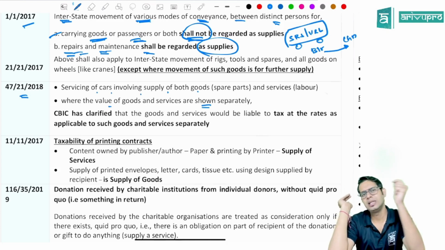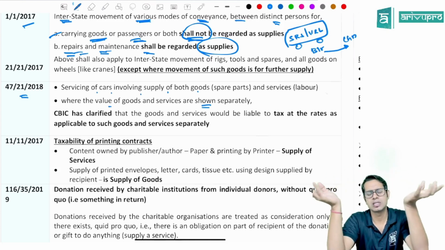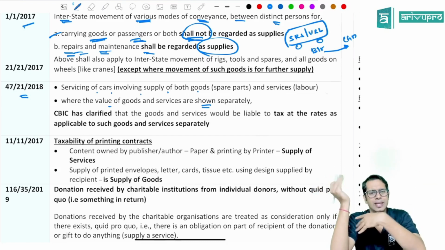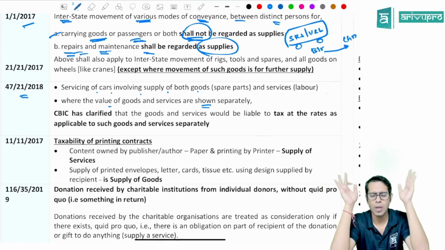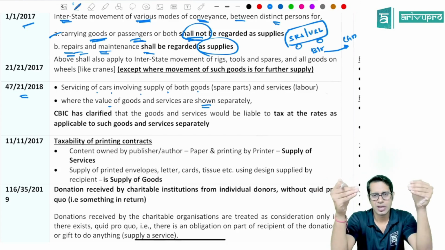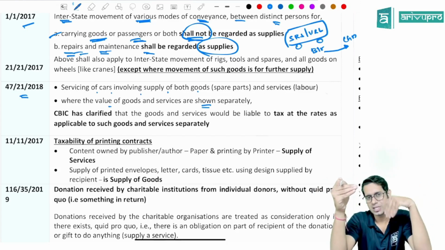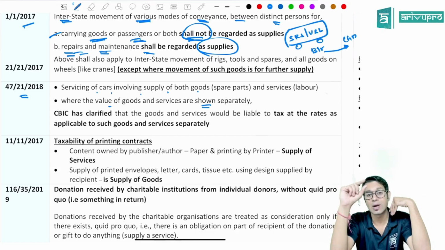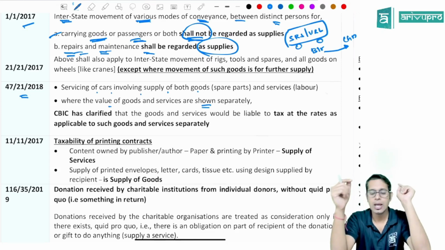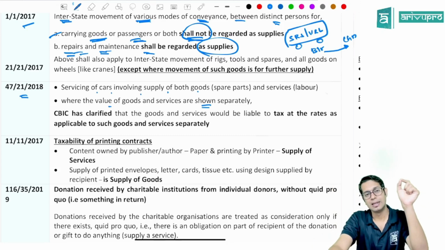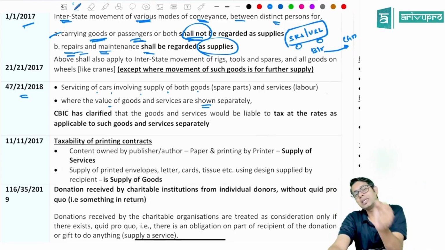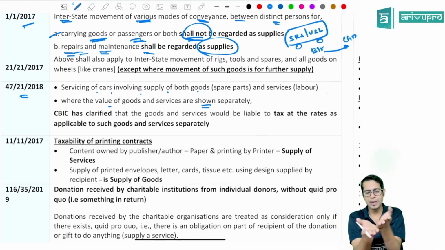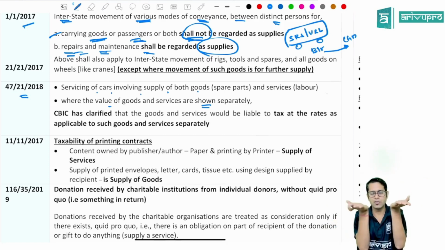So in this case, sir, whether it is treated as composite supply or mixed supply, should I apply the highest rate or the rate of composite supply? What is the concept all about, sir? Lawmaker says, whenever you give any vehicle for services, if along with the services they are also supplying any goods, and if the invoice specifically mentions separately the value of the services and the value of the goods, then you please apply a separate rate for goods and a separate rate for services.